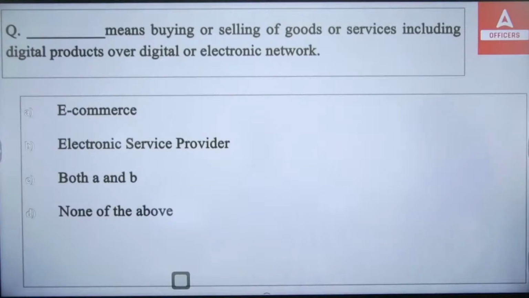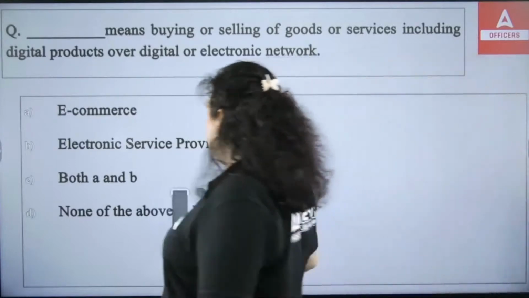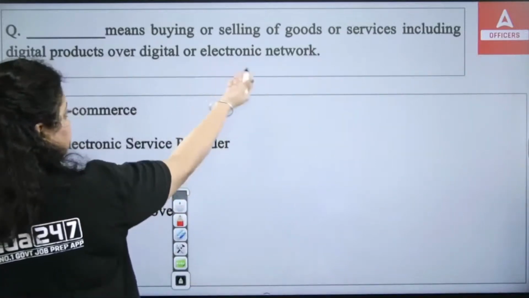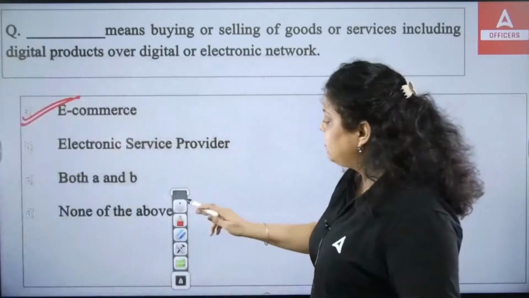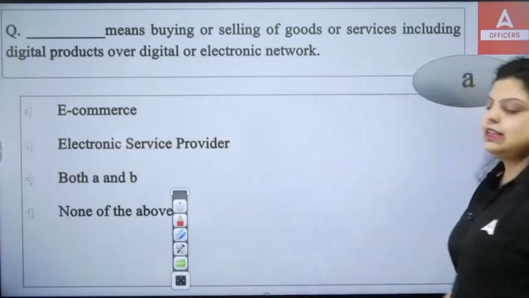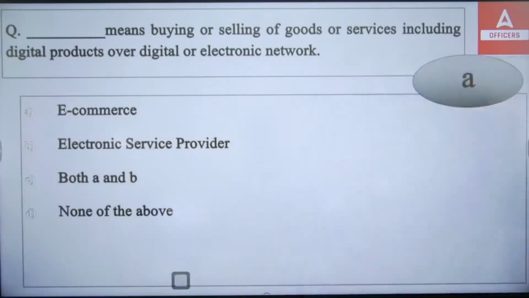And the right answer, obviously, if you are buying or selling a product that will be done electronically, it's e-commerce. So the right answer will be your A option. The right answer is A option, that is e-commerce.